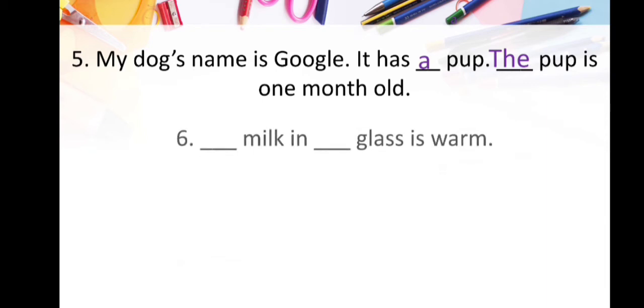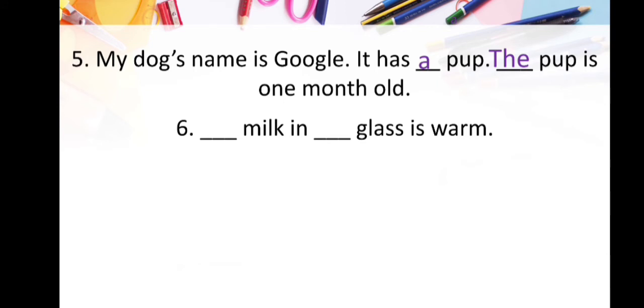The next sentence is dash milk in dash glass is warm. Here we are talking about milk. Milk is uncountable noun. That's why here we will use the article, and the next sentence is also about the particular glass which is warm. So here again we will use the article, and the final statement is the milk in the glass is warm.